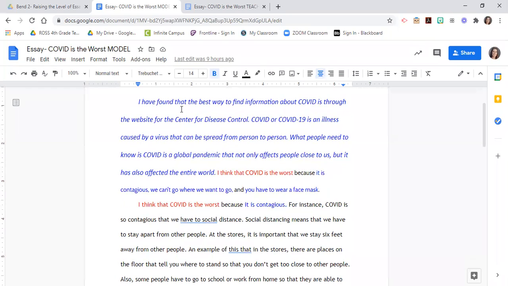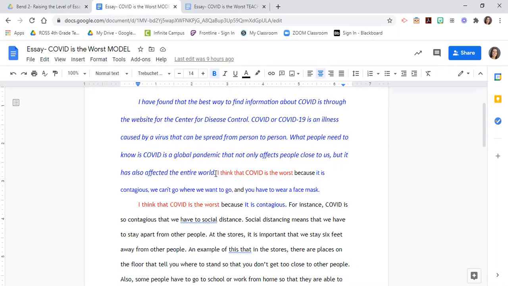It says, I have found the best way to find information about COVID is through the website for the Center for Disease Control. COVID or COVID-19 is an illness caused by a virus that can be spread from person to person. What people need to know is COVID is a global pandemic that not only affects people close to us, but it has also affected the entire world. That would be my hook. I do have a hook.